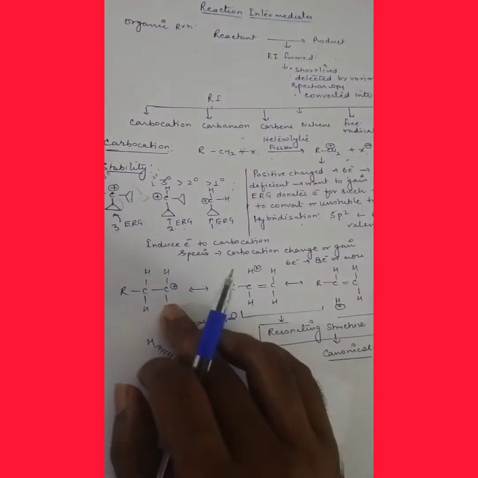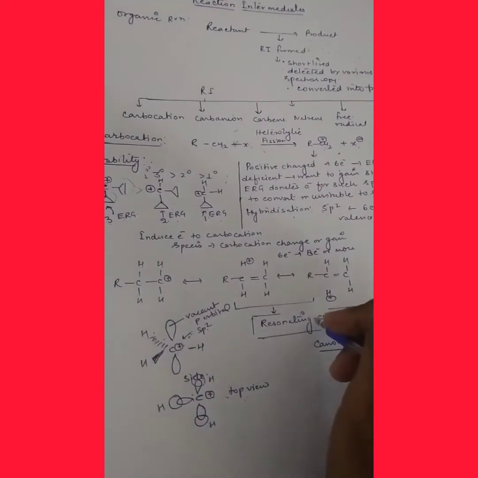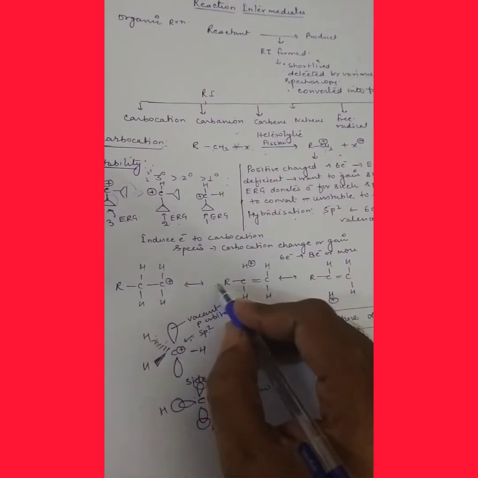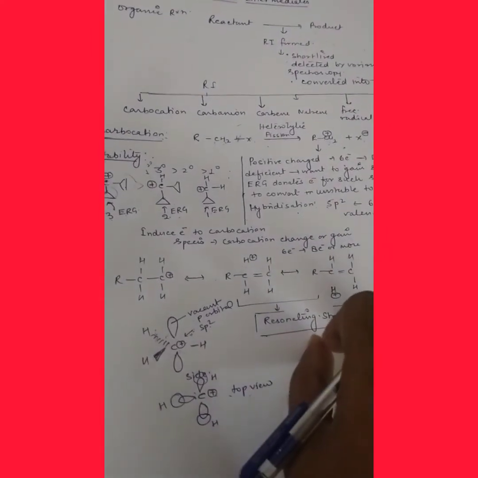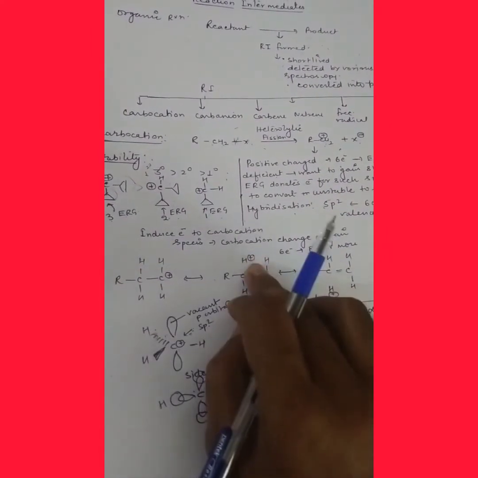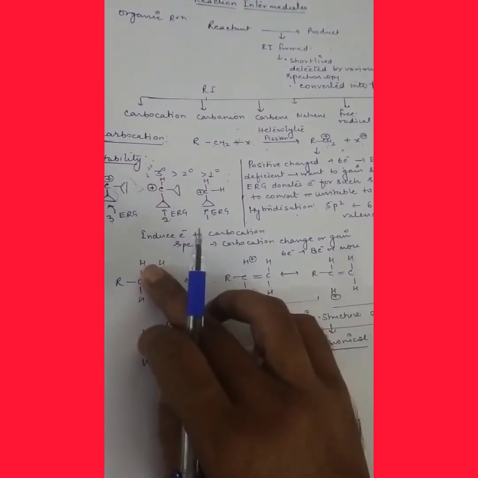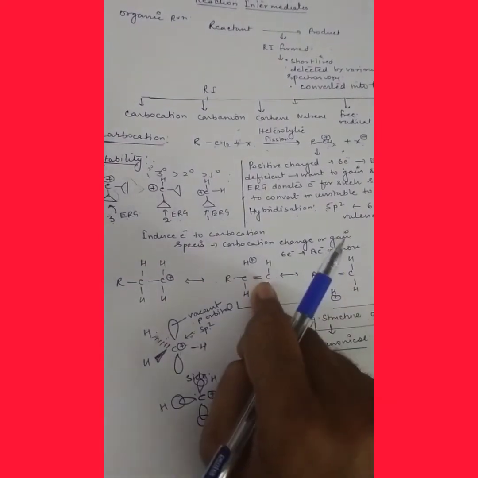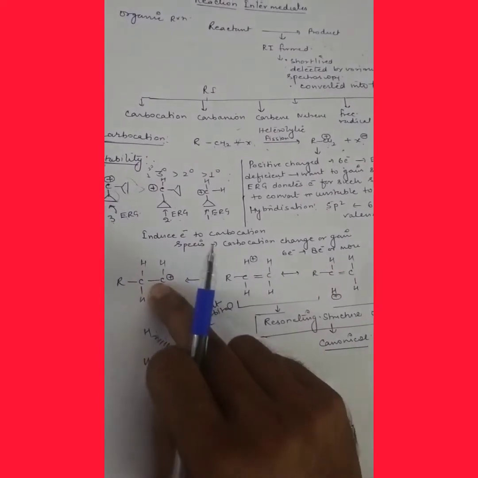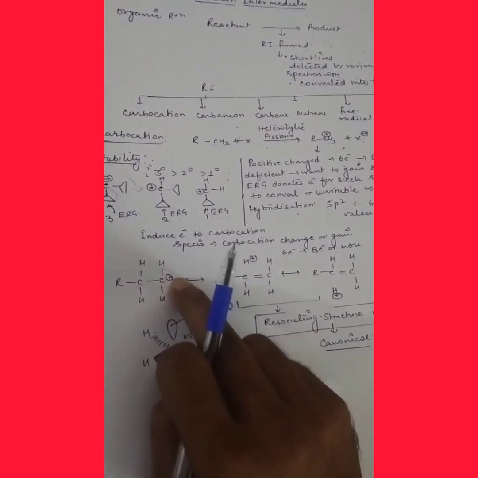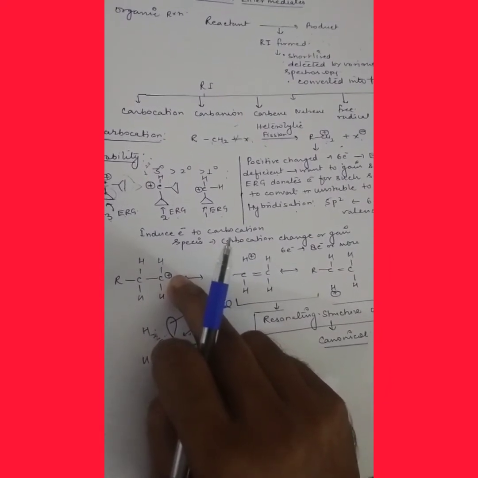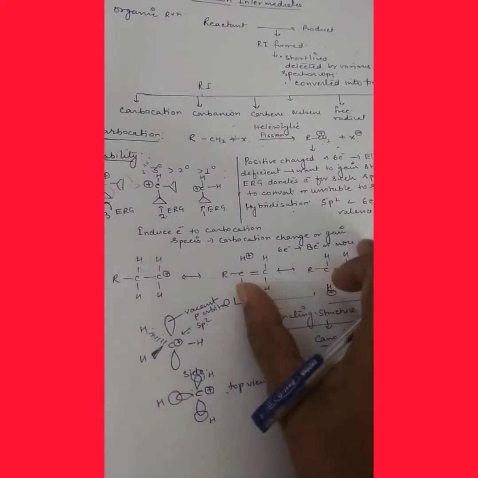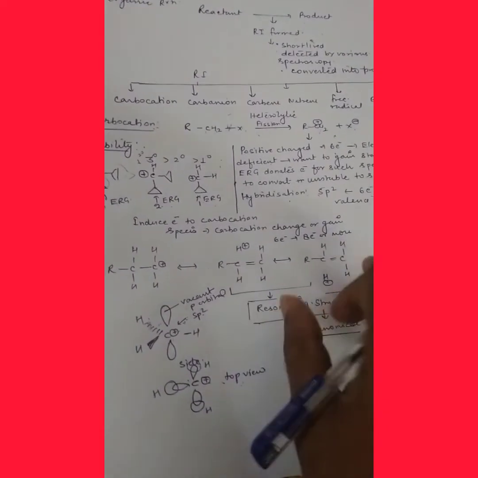In hyperconjugation structure, or you can say in canonical structure, the carbocation is also formed here, and this is the no bond resonance. It is actually called no bond resonance because there is no bond here and it converts to positive, because this bond breaks down containing 2 electrons and is converted to a double bond here. If it converts to a double bond, this carbon will be neutralized, meaning the charge will be neutralized here.